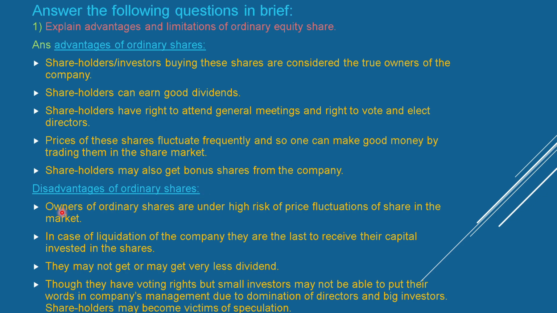Disadvantages of ordinary shares: owners of ordinary shares are under high risk of price fluctuations of shares in the market. In case of liquidation of the company, they are the last to receive the capital invested in their shares. They may not get dividends, or may get very little. Though they have voting rights, small investors may not be able to put their words in the company's management due to domination of directors and big investors. Shareholders may become victims of speculation.